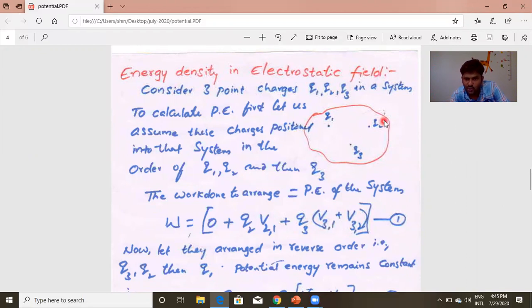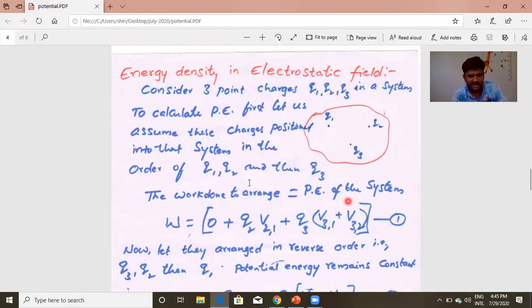Potential at 3 due to 2 is V32. Total potential is, as potential is scalar, simply we can add up. So total potential at point 3 is V31 plus V32. The charge I am bringing is Q3. So the work done against the field is Q3 (V31 plus V32). This is the total work to arrange these 3 point charges.